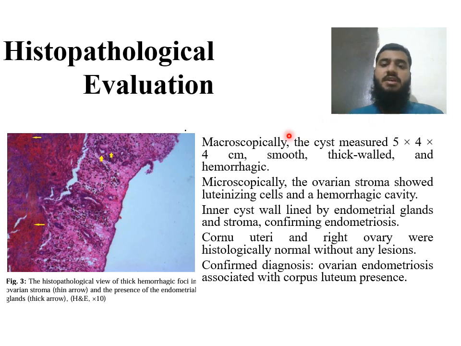Histopathological evaluation. Grossly, the cyst measured 5 by 4 by 4 cm, smooth, thick-walled, and hemorrhagic. Microscopically, the ovarian stroma showed luteinizing cells and a hemorrhagic cavity. The inner cyst wall was lined by endometrial glands and stroma, confirming endometriosis. The uterine corpus and right ovary were histologically normal without any lesions. Confirmed diagnosis: ovarian endometriosis associated with corpus luteum. Here on the right side, in the histopathological view, you can see the hemorrhagic foci and endometrial glands.